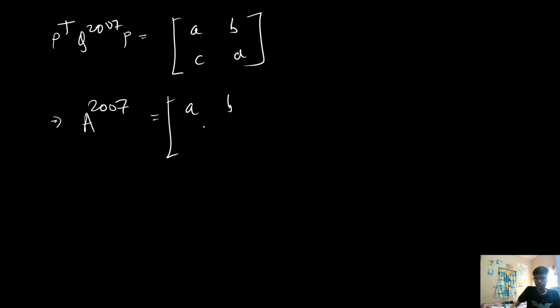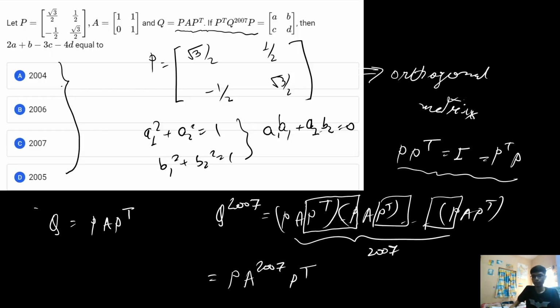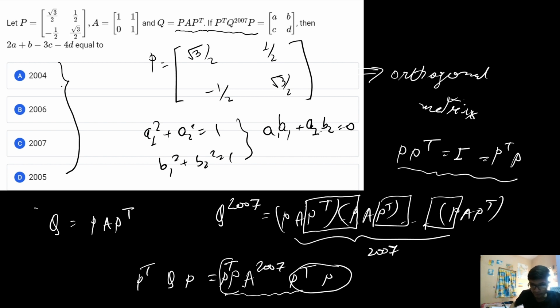Because Q power 2007 is equal to P into A power 2007 into P transpose, if I multiply P transpose on one side and P on the other, this particular thing will be an identity matrix, and that will be an identity matrix, and we are left with A power 2007.